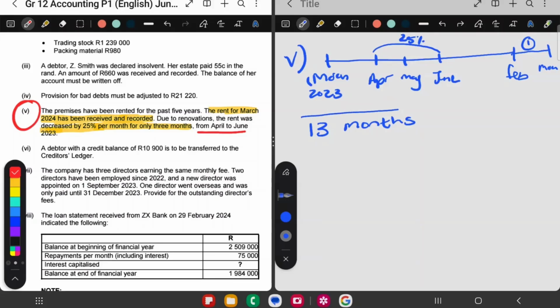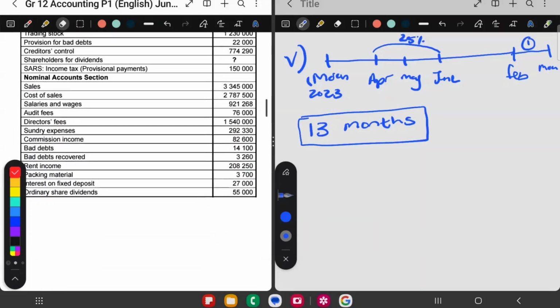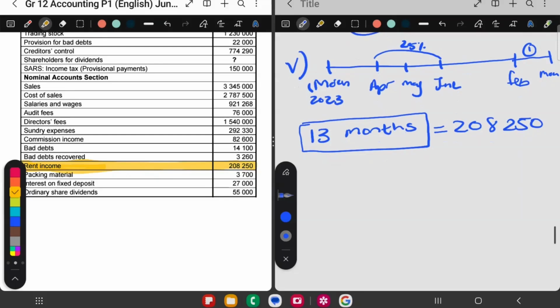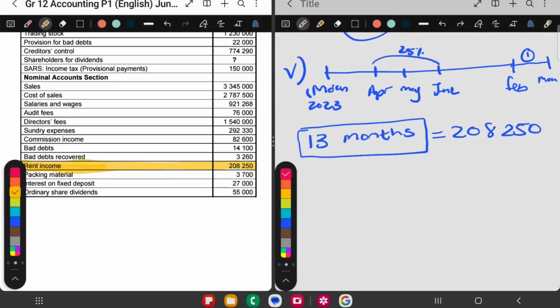So the rent in the table in our balances here, and we look for rent income. This rent income here is for 13 months. The rent wasn't the same for all 13 months. For 3 months, the rent was lower. So there's 1 month here in front, and then from June to March. How many months is that?